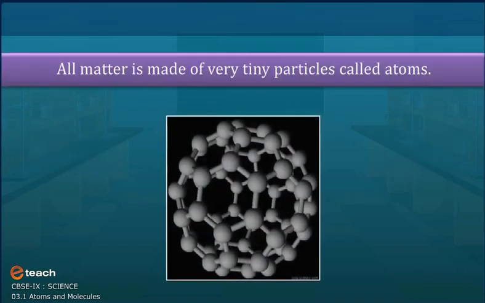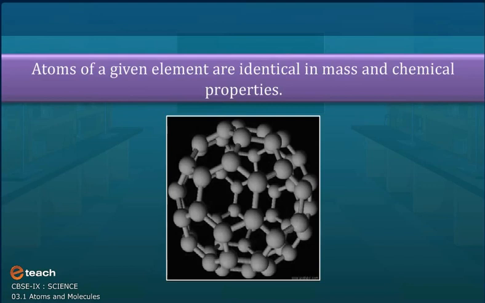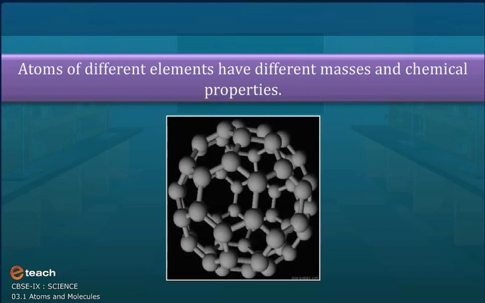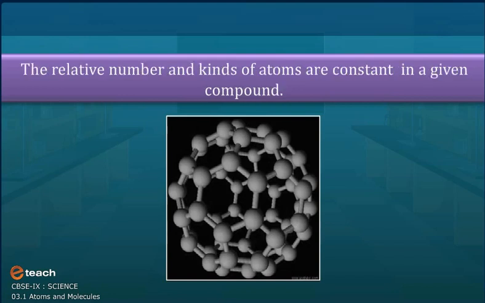1. All matter is made of very tiny particles called atoms. 2. Atoms are indivisible particles which cannot be created or destroyed in a chemical reaction. 3. Atoms of a given element are identical in mass and chemical properties. 4. Atoms of different elements have different masses and chemical properties. 5. Atoms combine in the ratio of small whole numbers to form compounds. 6. The relative number and kinds of atoms are constant in a given compound.